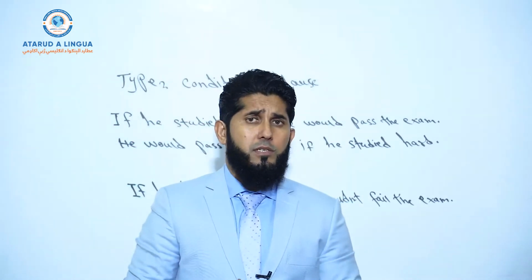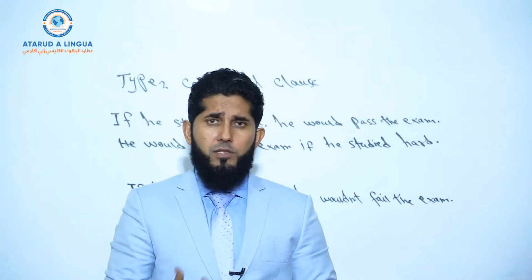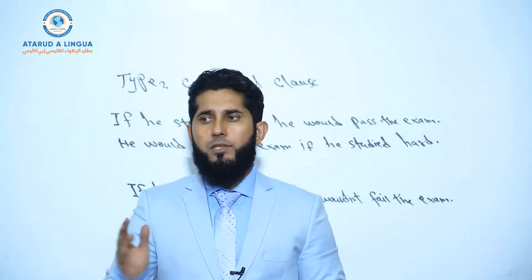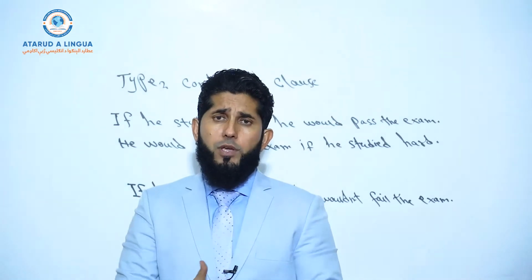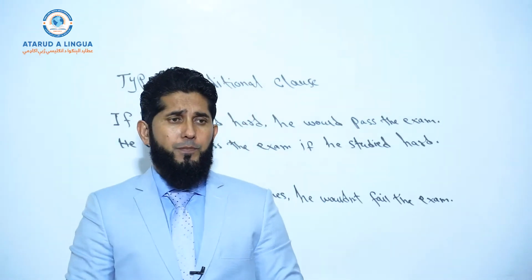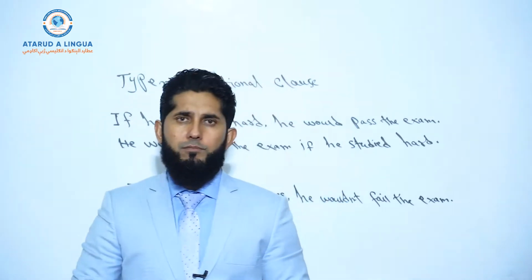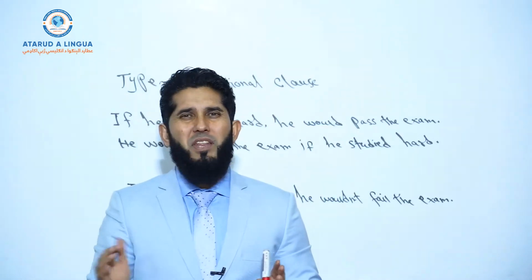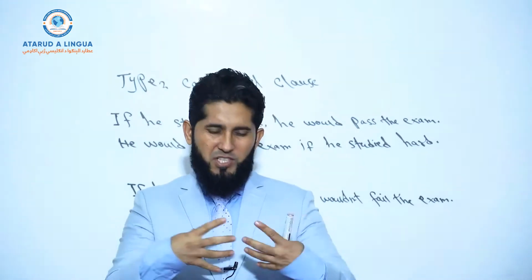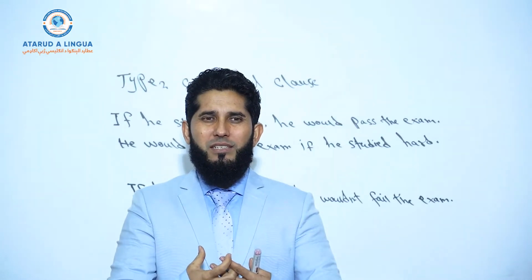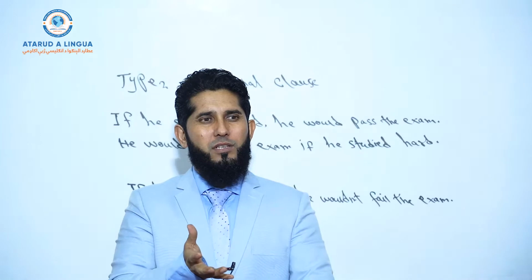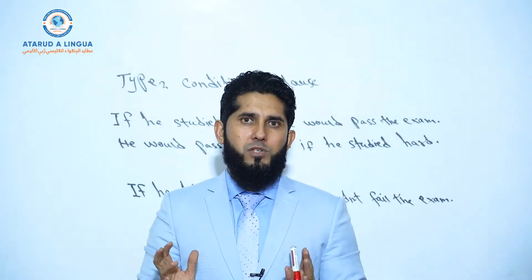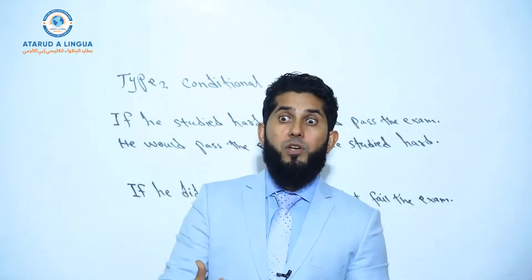Let me say this. Learning conditional clauses is very important, as I've already mentioned several times. The reason I decided to teach conditional clauses one by one is that I want students to focus on one conditional clause at a time, so that they can learn it properly and correctly. Many English learners mix these conditional clauses: they use "will" where they need "would", and "would" where they need "will". So pay close attention to the explanation of type 2 conditional clause.